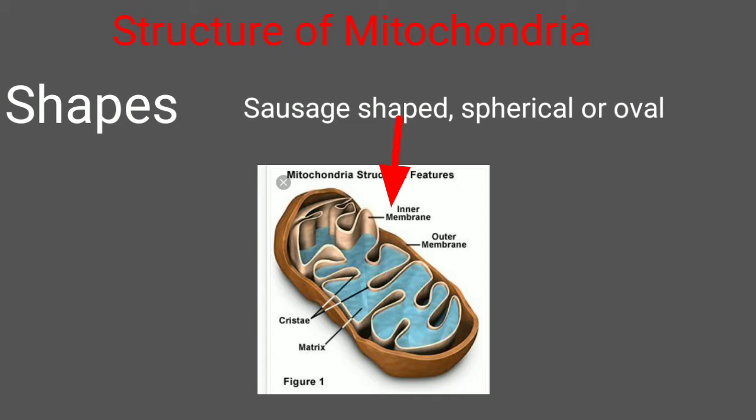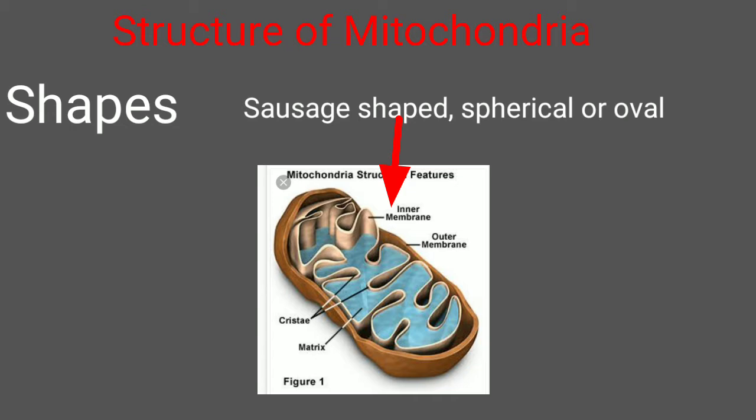Then the size of mitochondria can be around 1 to 5 micrometer in the case of a spherical mitochondrion. Mitochondrion is the singular term for mitochondria. In cylindrical mitochondria, this can be around 1 to 4 micrometer long and 0.2 to 1 micrometer thick.